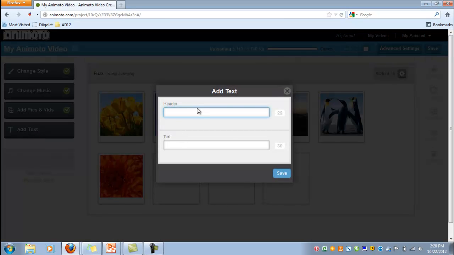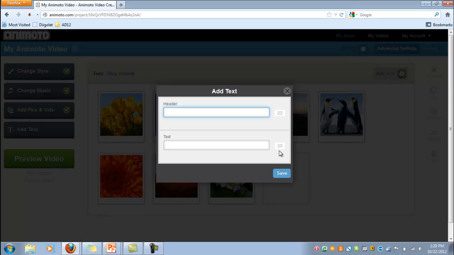So here's where I can start adding text to my videos, and you can see that you are limited to a header and then to some subtext. So the header in Animoto always appears as the larger font. You might remember noticing that from the previews. And you're also limited to 22 characters in the header and 30 characters in the text, which can be a good thing if you want to teach your students to be concise.